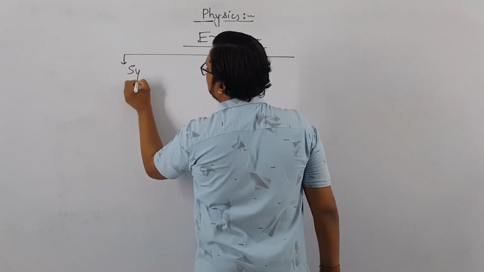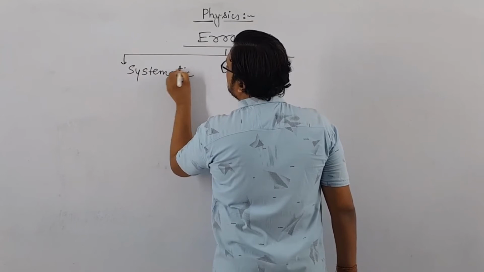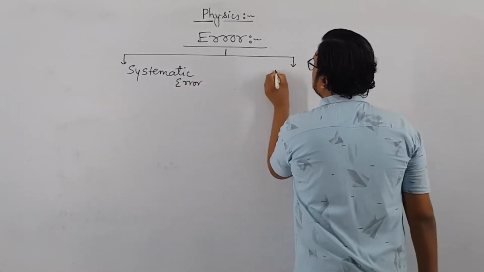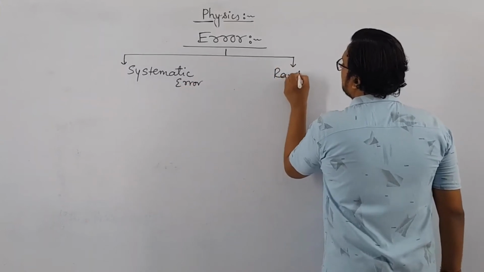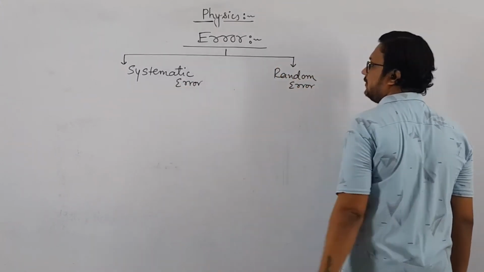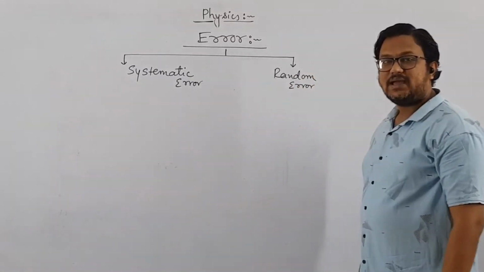One is systematic error, while the other one is random error. In next lecture, we are going to discuss about random error. Right, so error can be classified into two groups, systematic error and random error.